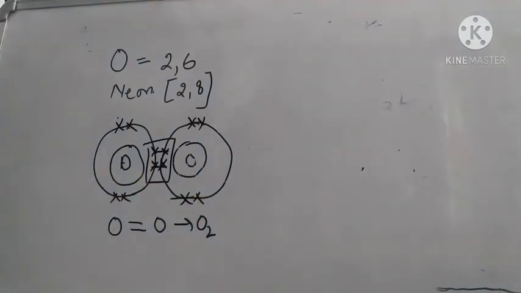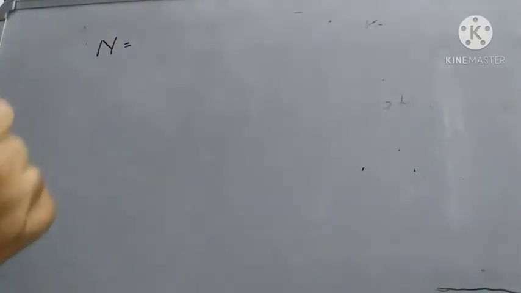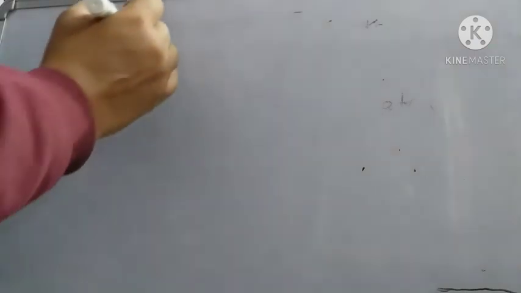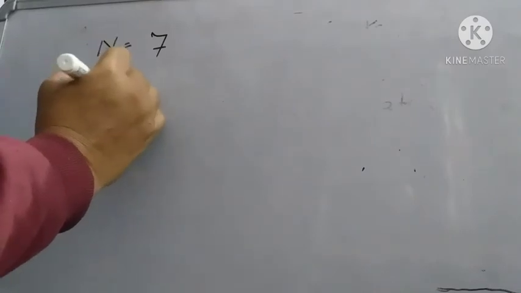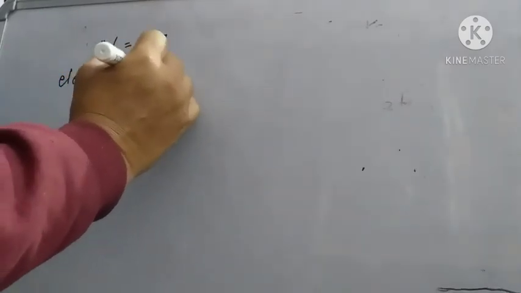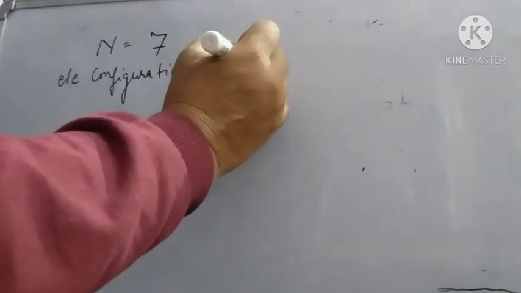Now for the triple covalent bonding, we will be taking the example of nitrogen. Now coming back to nitrogen. Nitrogen has atomic number 7. Its electronic configuration will be 2,5.